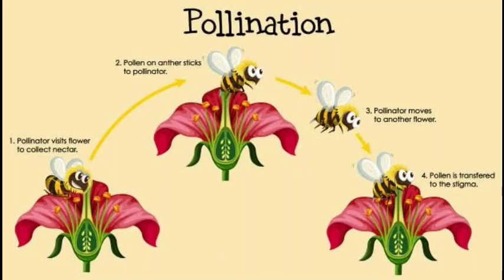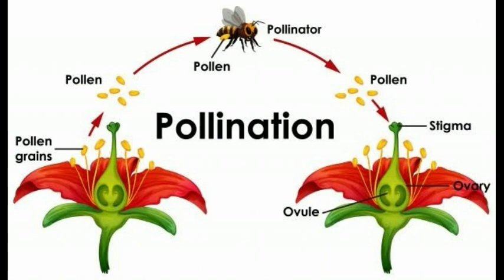In the previous video, we had already discussed the structure of a flower, where we had learned how fruits are formed from the flowers. So let us have a quick recapitulation of the process of pollination. In the process of pollination, the pollinators, which can be insects or animals or any other agents like wind, water, etc., help in transferring the pollen grains from the male part of the flower, that is, the stamen, to the female part of the flower.